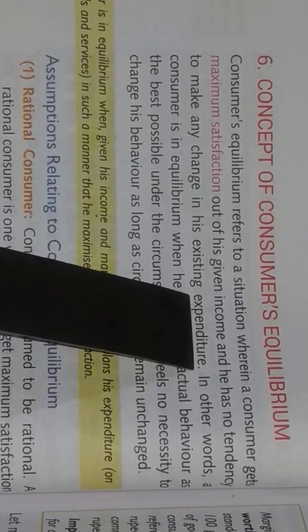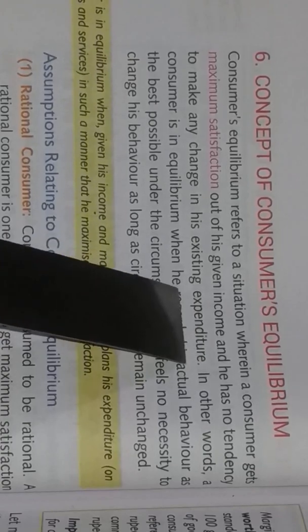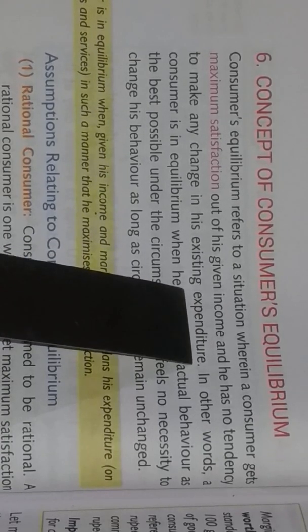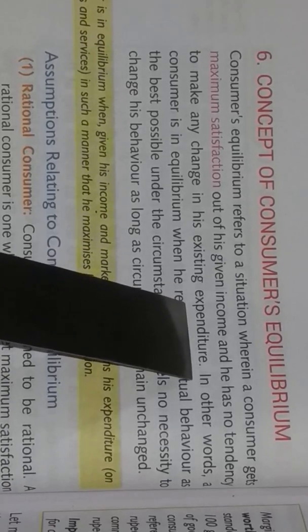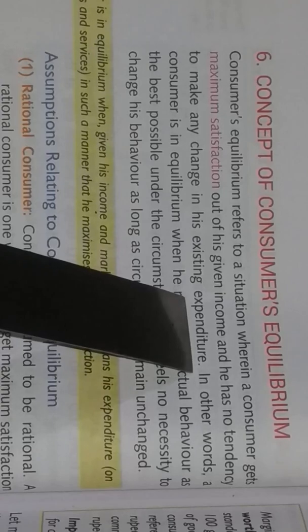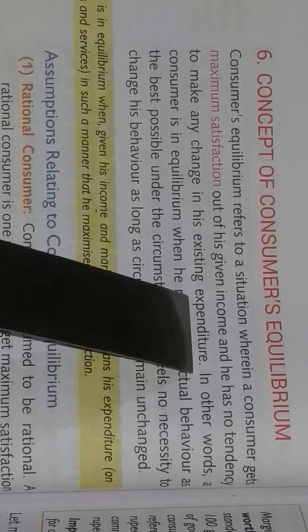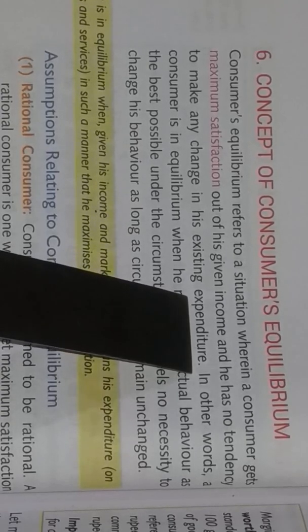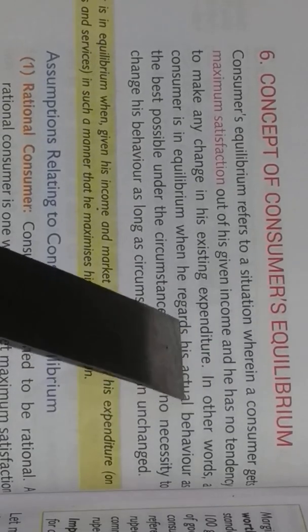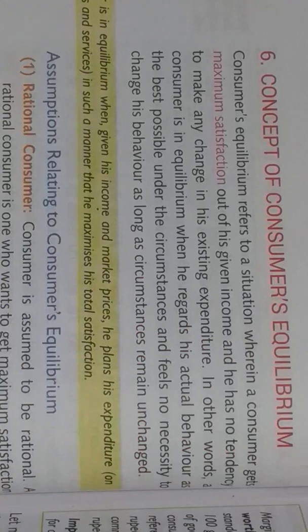We don't consider the saving part. So however much he is earning, the person spends all the money. So the person doesn't want to increase his existing income or expenditure, and whatever money he has, he is satisfied with that. That condition is called consumer's equilibrium.